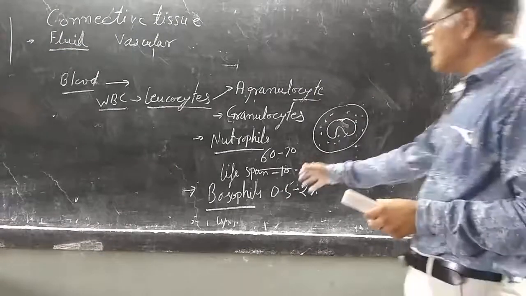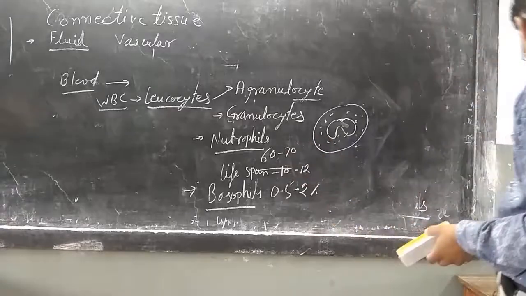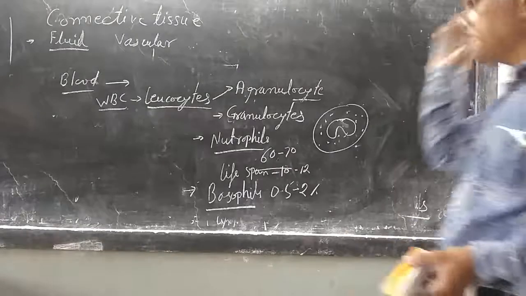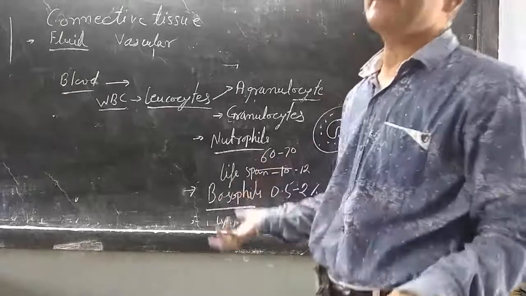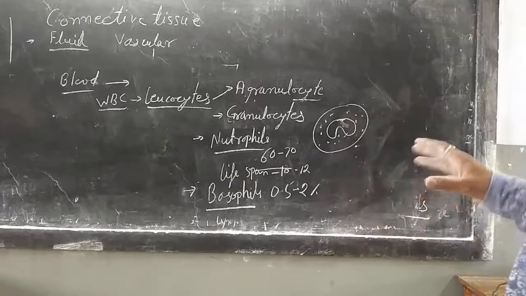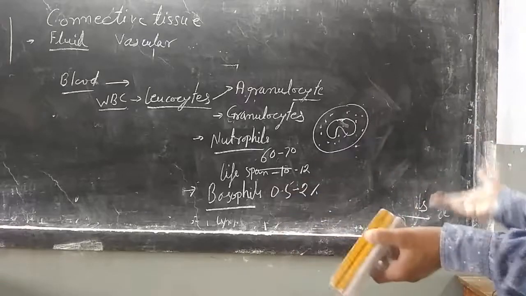Whenever there is an injury, basophils are released in the body, and they contain the specific substance heparin, which is an inflammatory substance. Means any injury, any shock, that helps in the inflammation of the body.